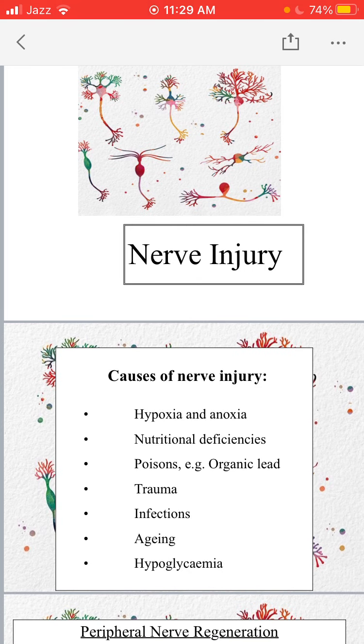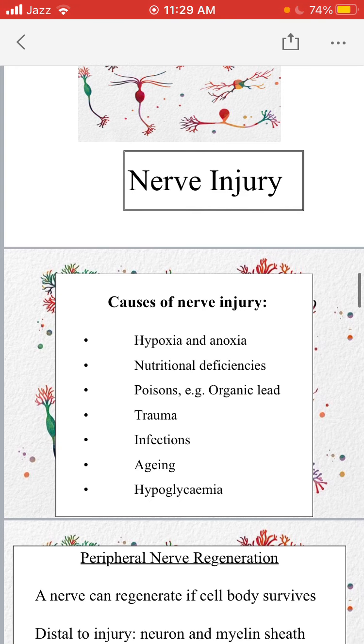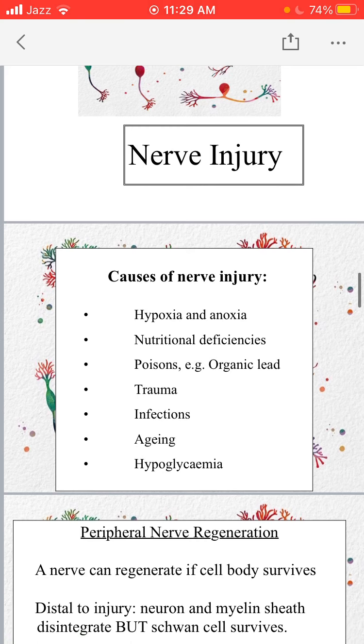Then we have nutritional deficiencies, for example vitamin B12 deficiency. It can lead to nerve damage. We have poisons like organic lead. It can also destroy the neurons. Then trauma, for example any head injury, it can lead to nerve injury. Infections, for example tuberculosis. Tuberculosis of the brain can lead to damage to the nerves.